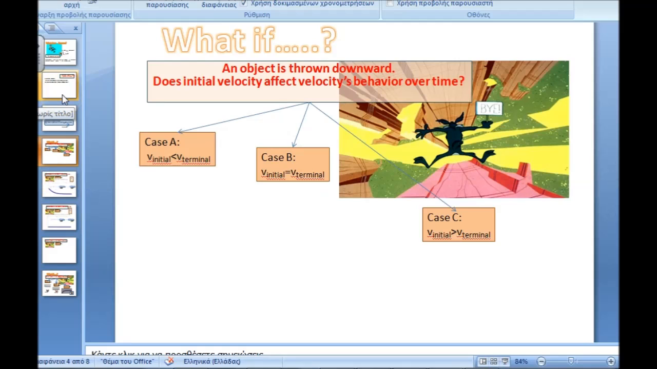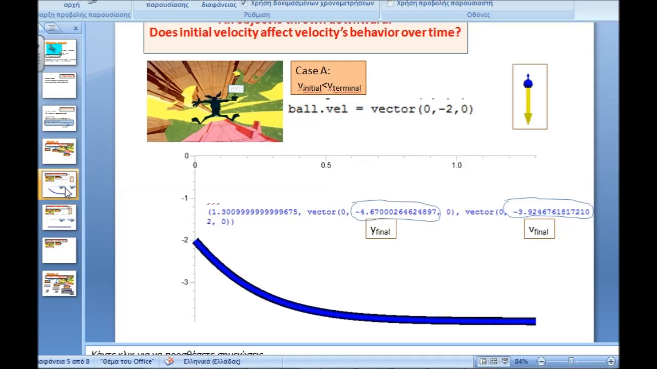What if an object is thrown downward? Does initial velocity affect velocity's behavior over time? We can distinguish, as you see here, three different cases. In the first case, where initial velocity is less than its terminal value, our object accelerates through time until its velocity reaches its terminal value.